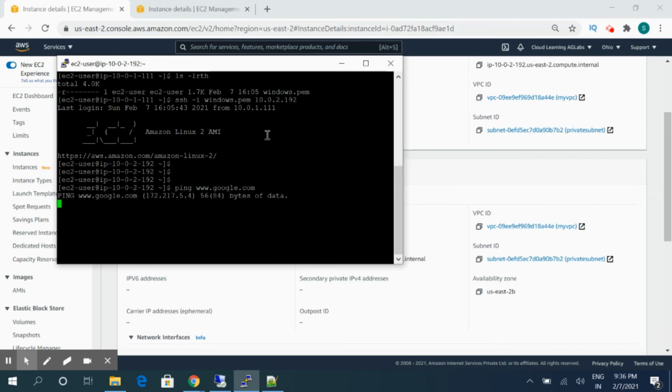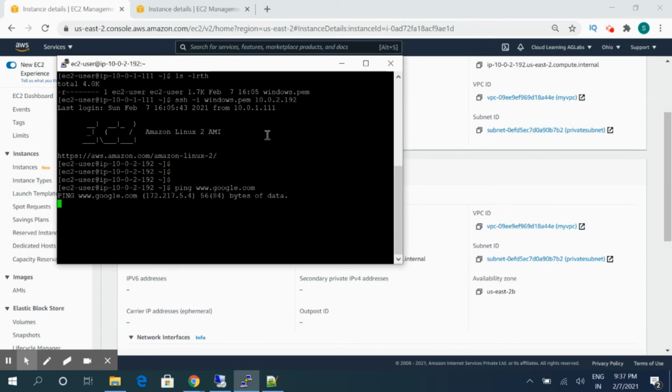So these servers will not have any access to the internet. They will not be allowed to be accessed through the internet. They will only be accessible from the public servers, or you can configure a Bastion host also. A Bastion host, we also call it a jump server, allows you to make a connection between your private servers and the public servers. That is the recommended way of accessing your private servers, or else you can access these private networks through the VPN connectivity which you have from the on-prem services also.